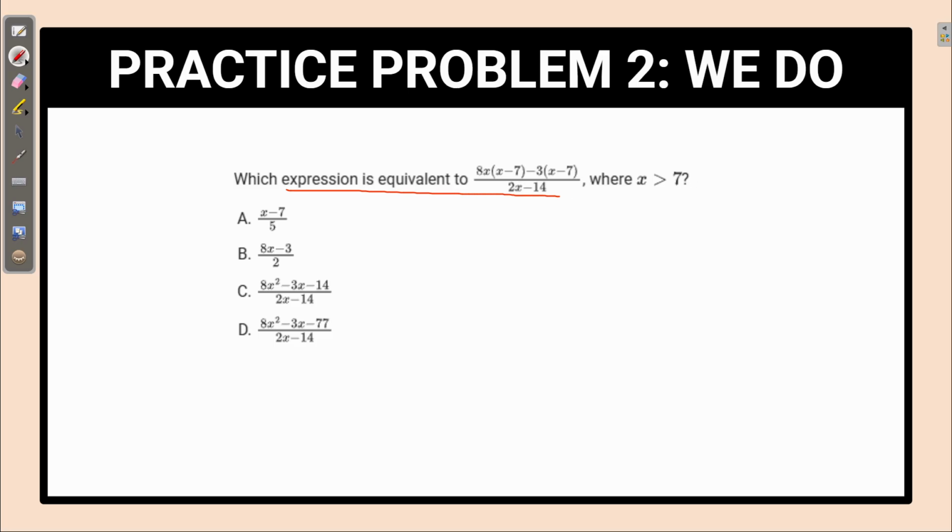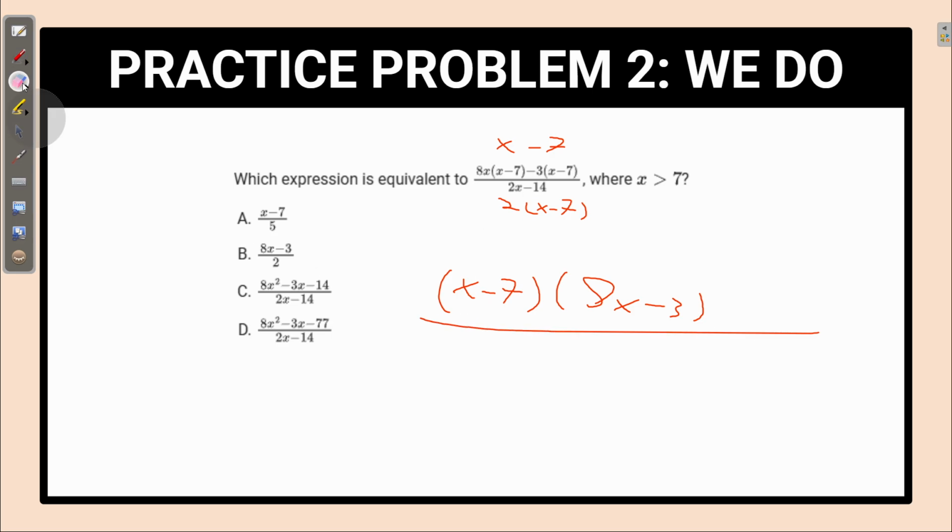So, which expression is equivalent to this above expression? Well, immediately what I'm noticing is that both of these terms in the top have this x minus 7. And then I also notice that 2x minus 14 is just 2 times x minus 7. So what I'm thinking of doing here is taking out the x minus 7 from the top and multiplying it by the 8x minus 3, because those are both being multiplied by x minus 7, so you group them together to multiply them by the x minus 7 as shown here.